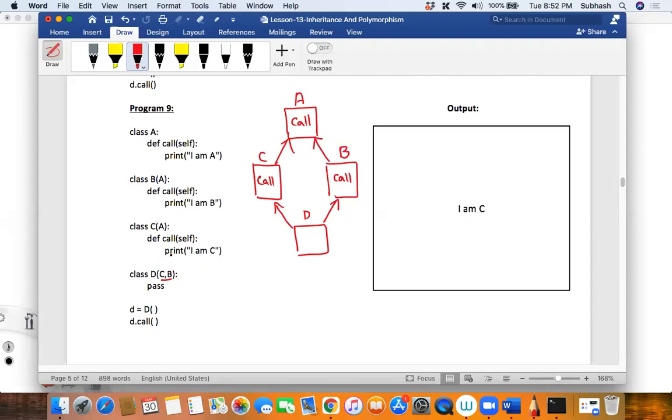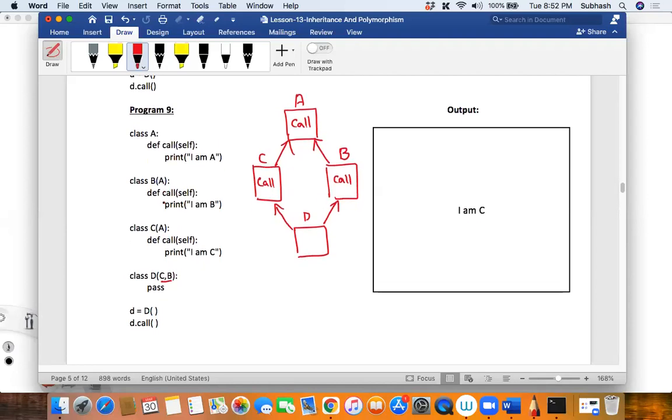I'm just trying to show you different versions. I wanted you to try this out all by yourself. Then later I thought this is so important for interview that I myself gave these examples over here. This is what I mean by trying out all these things. Okay, so C comma B, it will start calling over here. Is that clear? Did you get this?